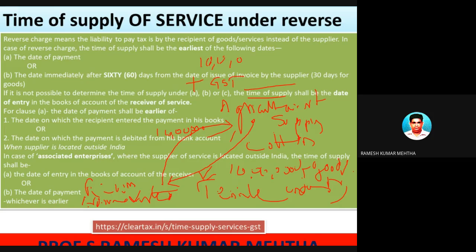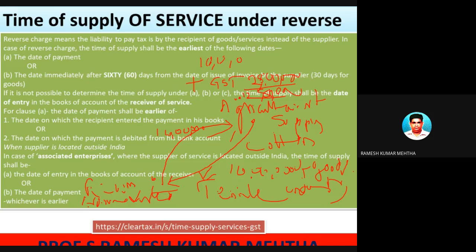For example, this product attracts 28%, so it is 2 lakhs 80,000. So the buyer pays 12 lakhs 80,000 rupees, the supplier retains 10 lakh rupees, and 2 lakhs 80,000 is paid towards GST to the concerned department.